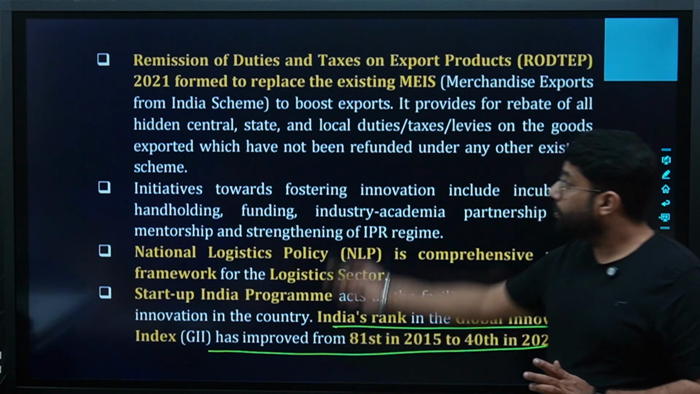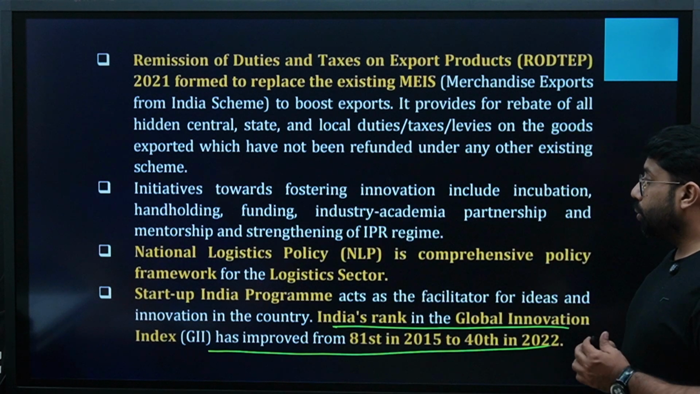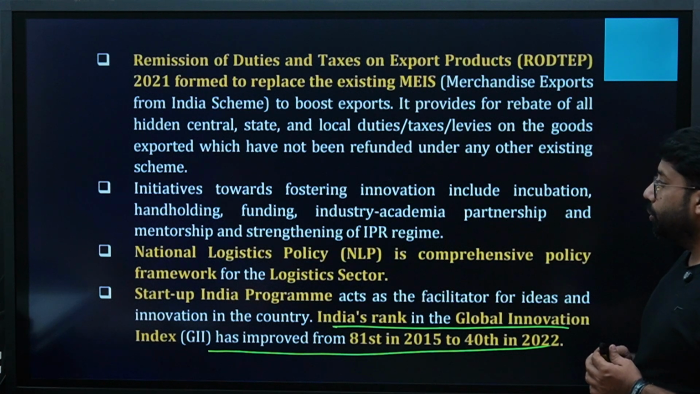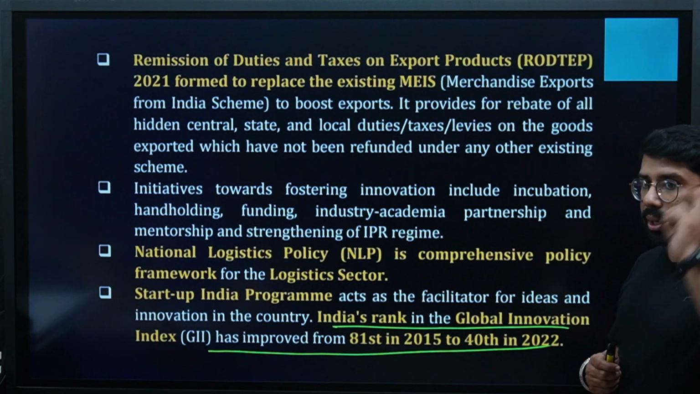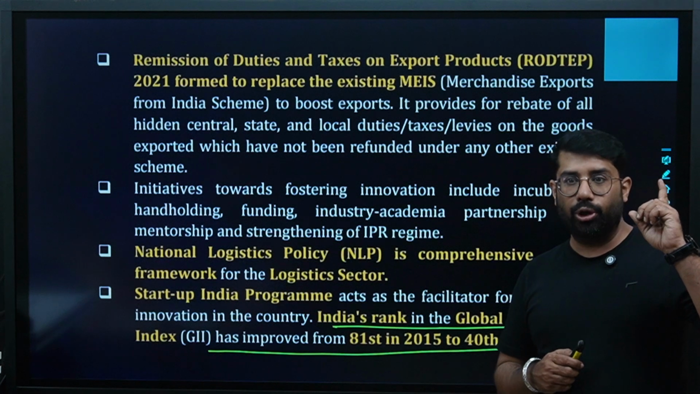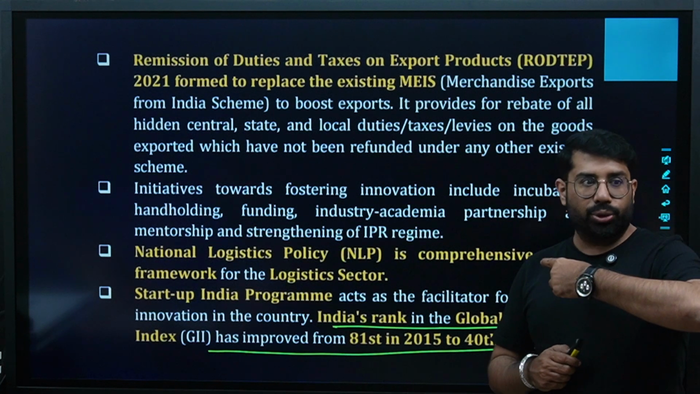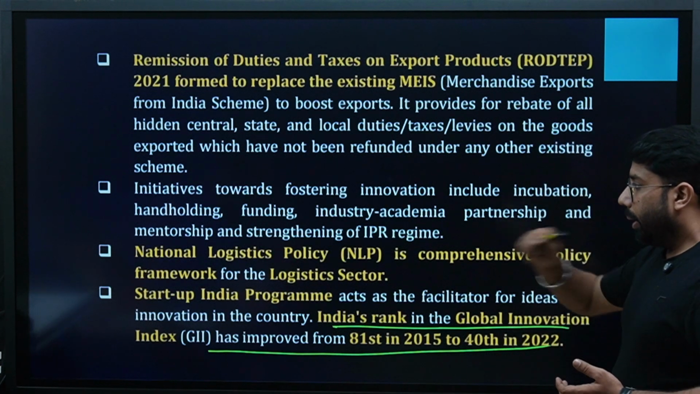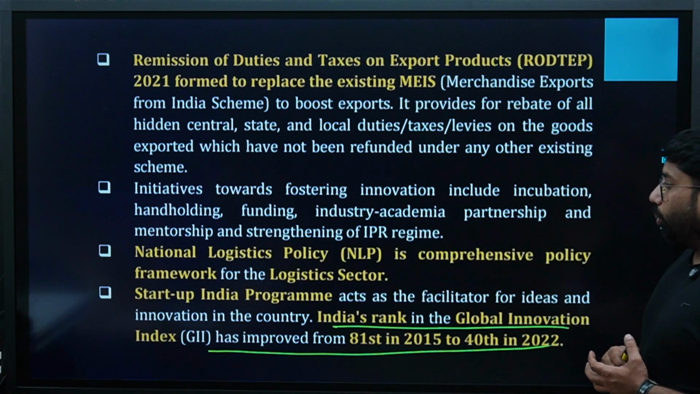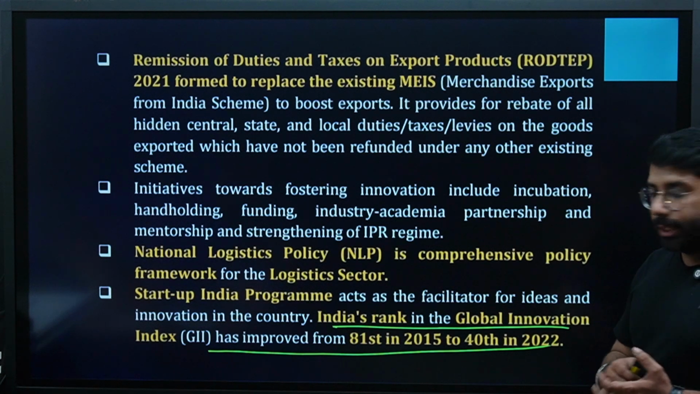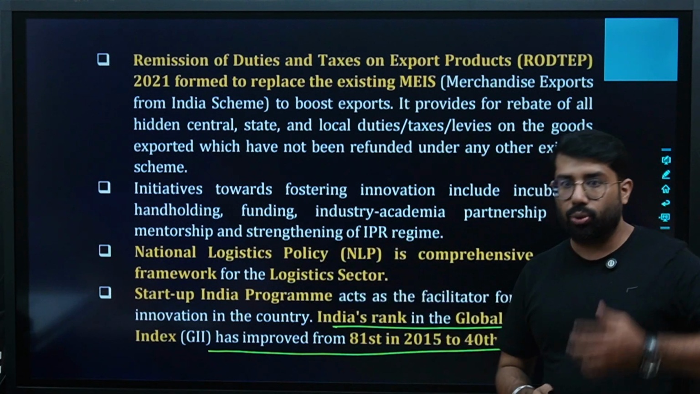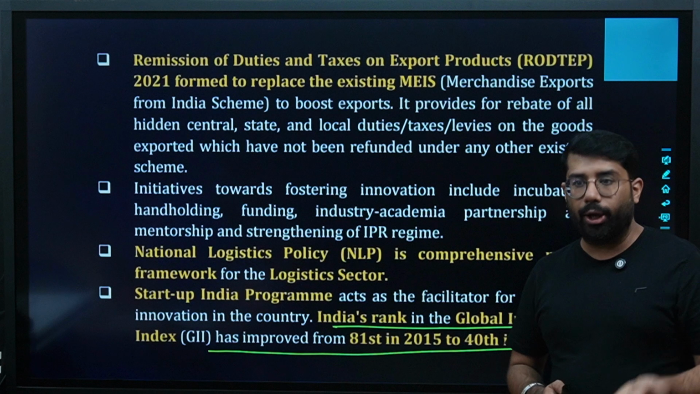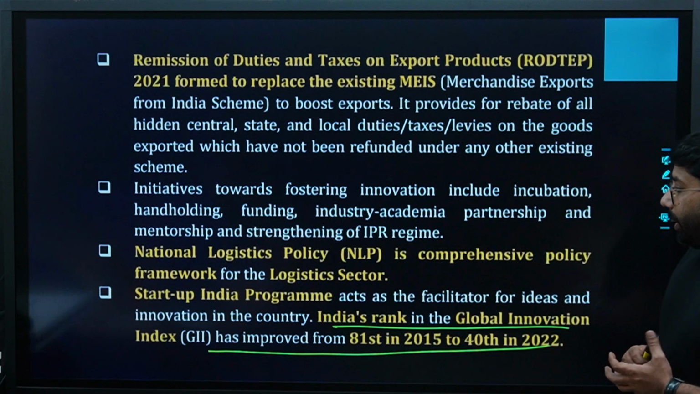Are we clear? Initiatives towards fostering innovation include incubation, handholding, funding, industry-academia partnership and mentorship, and strengthening of the IPR regime. IPR, you know, right? WTO, IPR, GATT IPR. To strengthen that regime, to strengthen the trading of IPR, that is also one of the main things. The National Logistics Policy is a comprehensive policy framework for the logistics sector. We have made a separate policy for logistics to control the cost of logistics and to improve its quality.